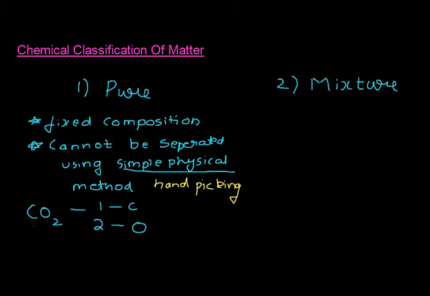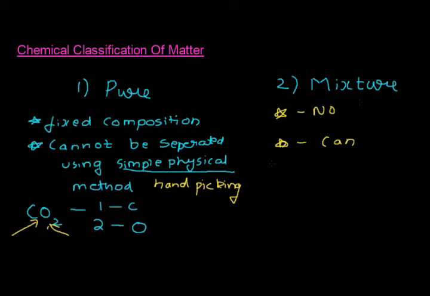That means you cannot separate carbon and oxygen by just picking it with hand. That wouldn't make sense. Neither can you separate it by crystallization, distillation, etc. Now mixtures are exactly negations of these. That means here there is no fixed composition, and these can be actually separated using simple physical methods.